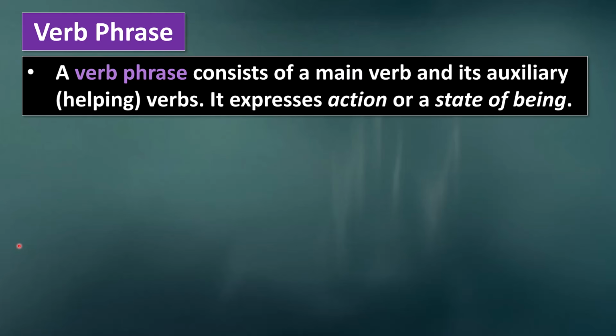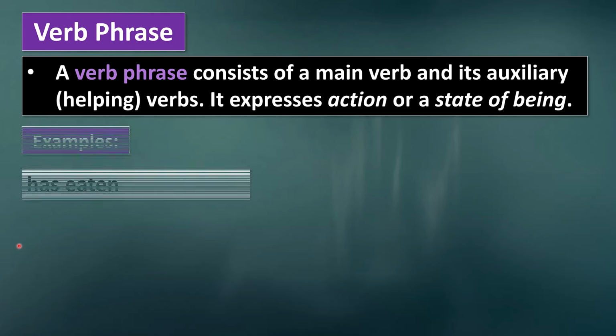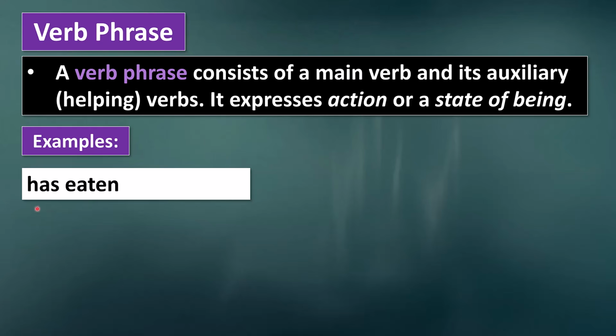Let's go on to the next type, which is a verb phrase. And a verb phrase consists of a main verb and its helping verbs, or auxiliary verbs. A verb phrase expresses action or a state of being. For example, has eaten. The main verb is eaten, but this is in the present perfect tense. So we have a helping verb or auxiliary verb.